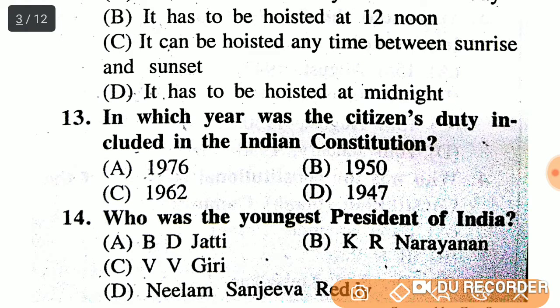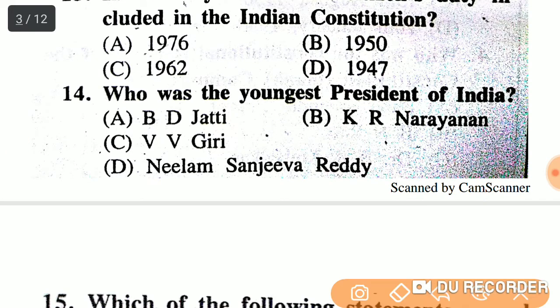Next, in which year was the citizen's duty included in the Indian Constitution? 1976, 1950, 1962 or 1947? The right answer is option A, 1976. Who was the youngest president of India? B.D. Jatti, K.R. Narayanan, V.V. Giri, Neelam Sanjeeva Reddy. So the right answer is option D, Neelam Sanjeeva Reddy.